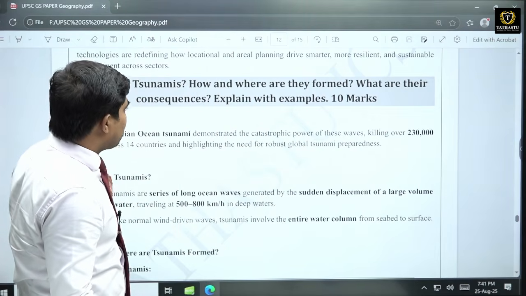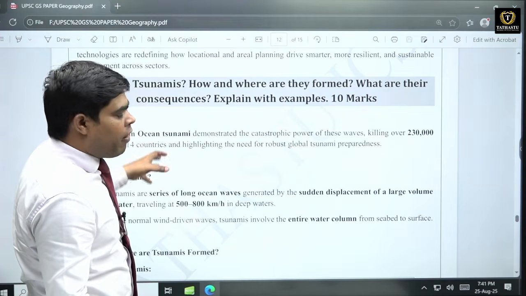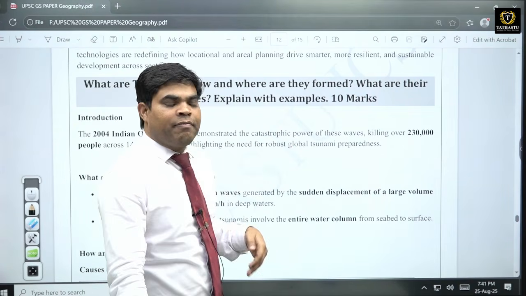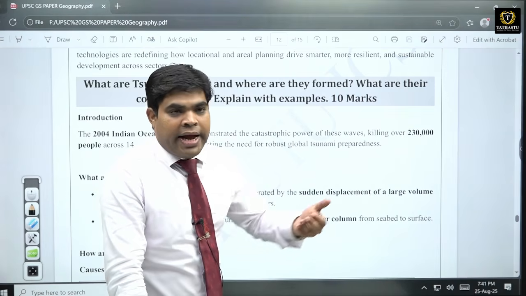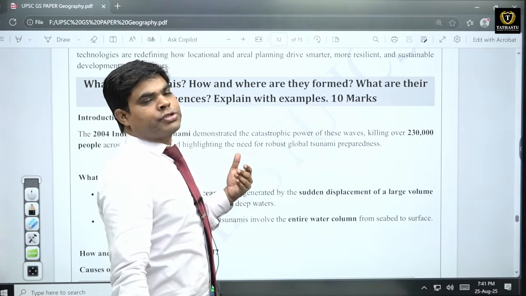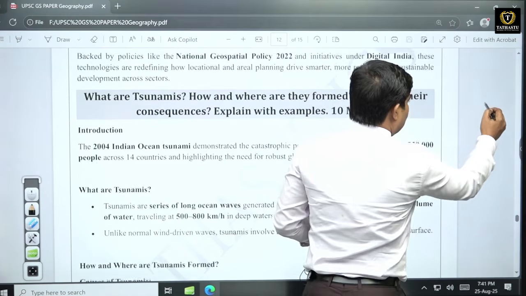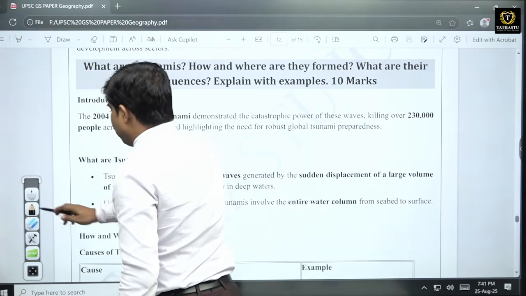So how do tsunamis form? Because of this situation. And where may they form? They form inside the oceans, and they travel towards the coast. So when this energy comes towards the coast, it reaches a very great height.